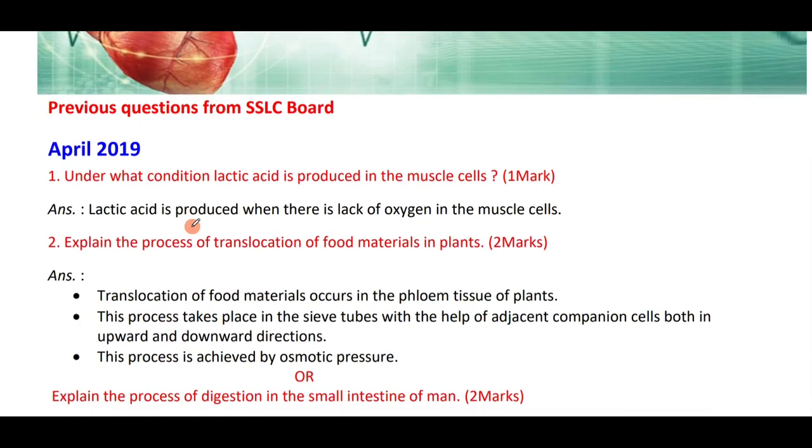First question: under what condition is lactic acid produced in the muscle cells? Lactic acid is produced in the muscle cells when there is lack of oxygen.